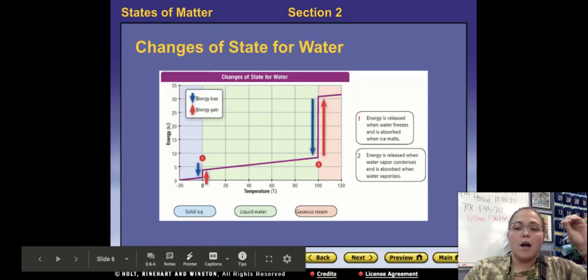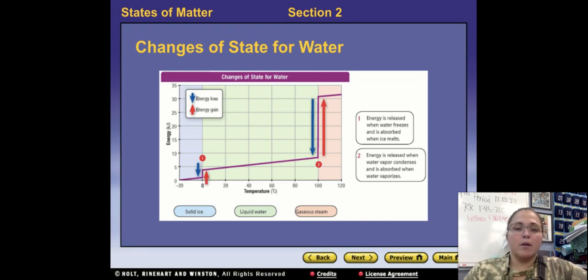So this is a diagram that you may encounter maybe on the ACT. It is a state or phase change graph for water for this one, but you may see it in other places for other substances.